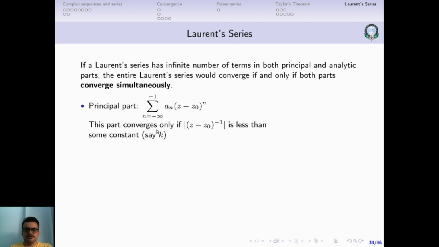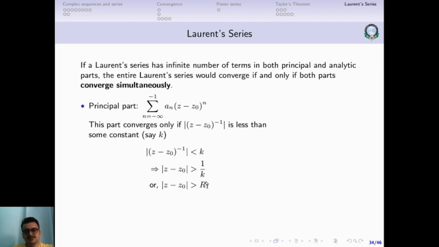So this part will converge only if modulus of z minus z0 to the power minus 1 is less than some constant k. So modulus of z minus z0 is greater than 1 by k, because we have inverted this, so the sign gets inverted. This 1 by k we'll just call r1. So modulus of z minus z0 is greater than r1.